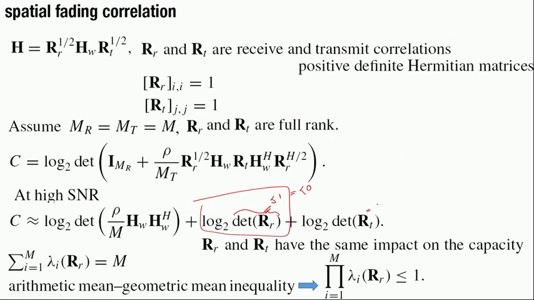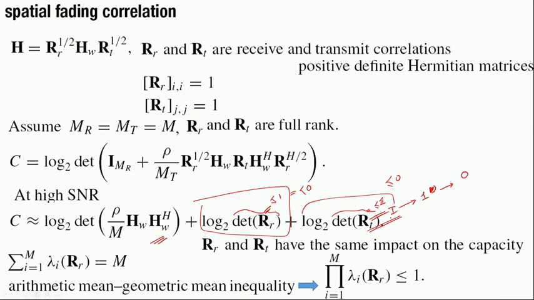Similarly, if this is also less than or equal to 1, this would be less than or equal to 0. Now, when these are identity, in that case the determinant would turn out to be 1, and the log of determinant would be 0, and we will be left with the capacity of a white channel, which is true when R_T or R_R equals identity.